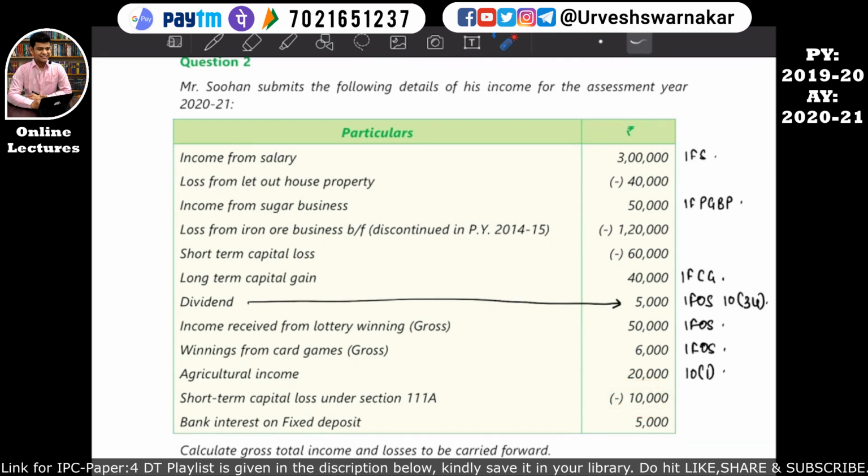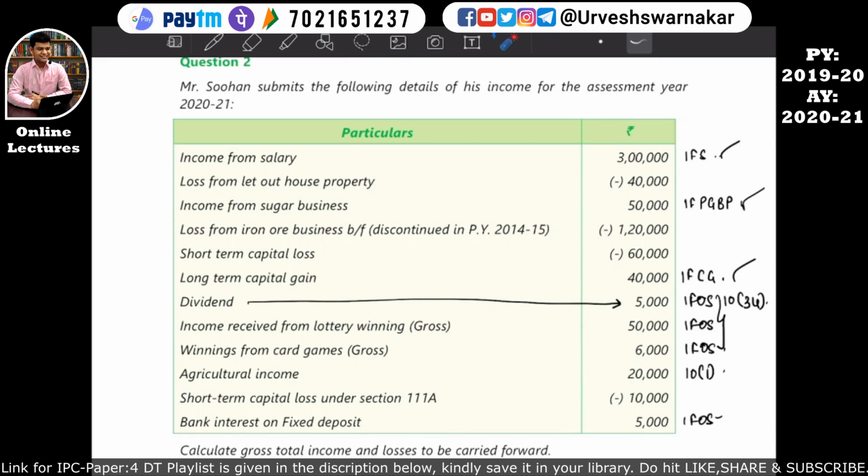Bank interest on fixed deposit is basically an income under the head income from other sources. I hope this is quite clear. So now you can recognize that there is one line item under the head of income from business and profession, one line item under the head income from capital gain, and there are four line items under the head income from other sources. So we need to create a table for income from other sources.